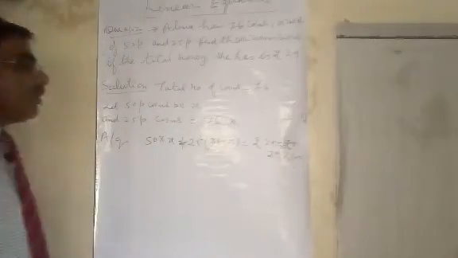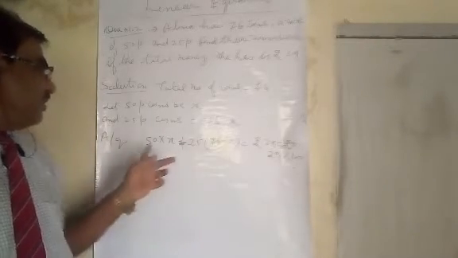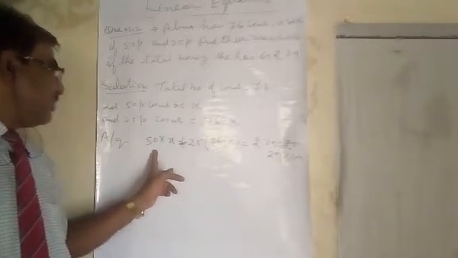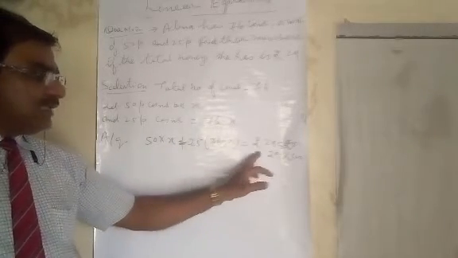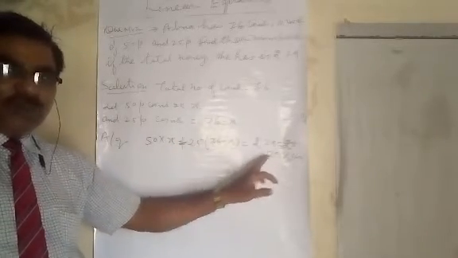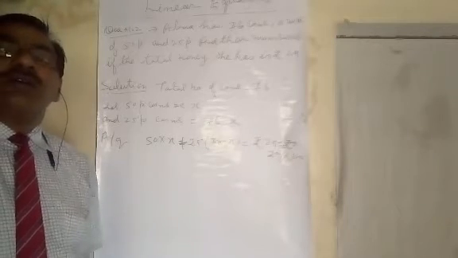Why will I multiply 29 by 100? Because here we have 50 paise and 25 paise, but here it is rupees 29. Therefore, I will multiply 29 by 100 for converting to paise.